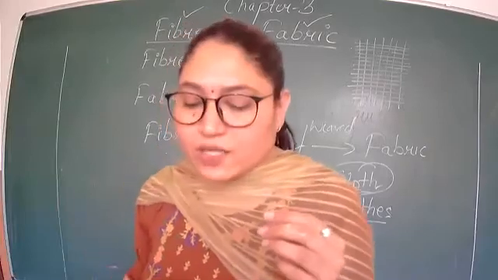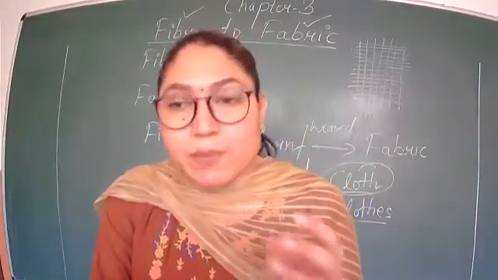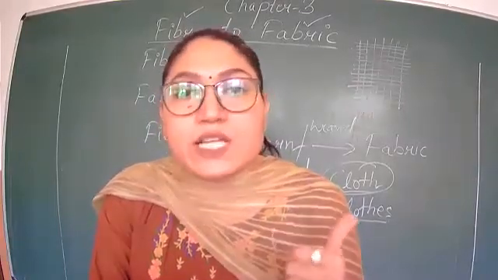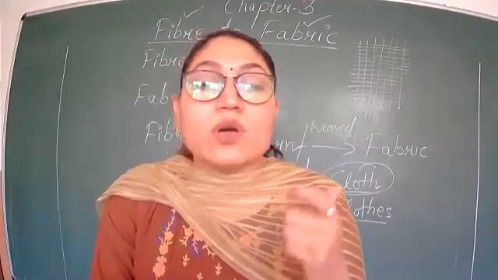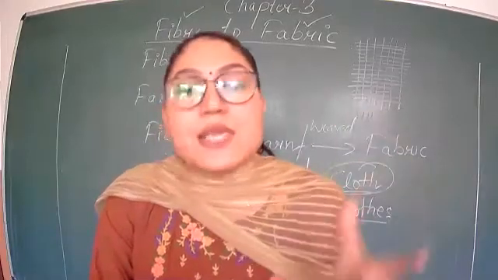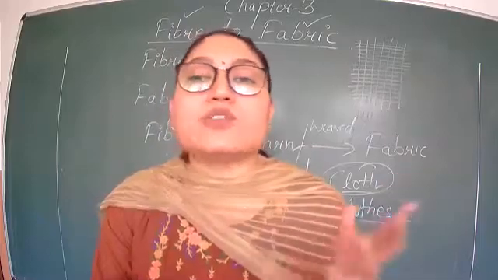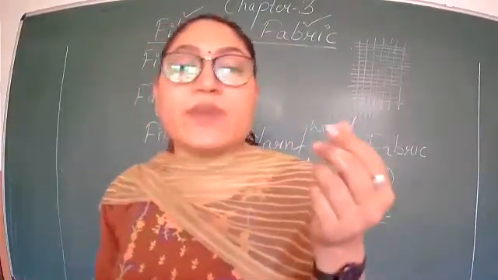So you know that the clothes that we wear are not of the same material. In summers we wear cotton, and in winters we wear woolen. So we have different varieties, like cotton, silk, wool, synthetic. You can touch them and feel.